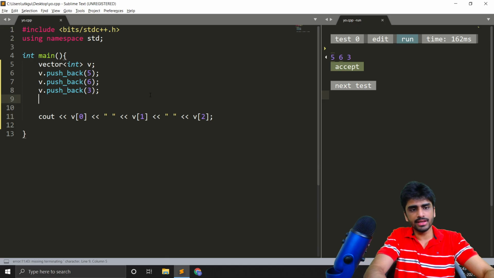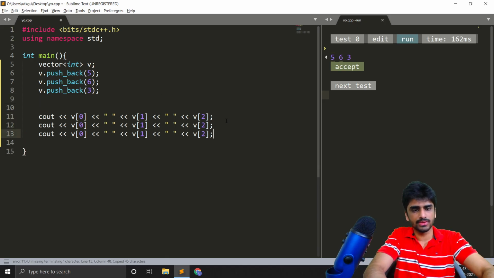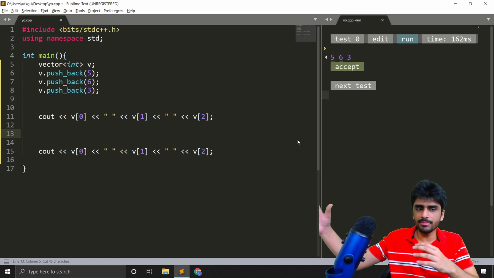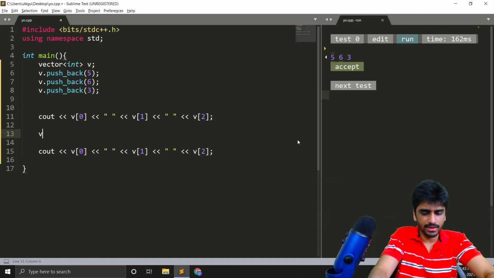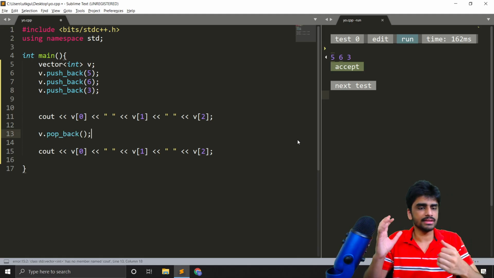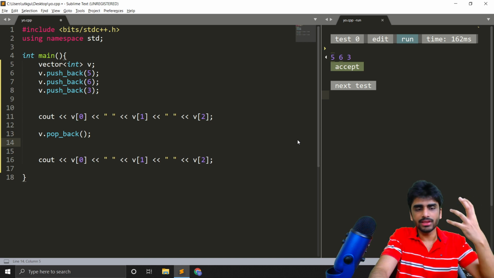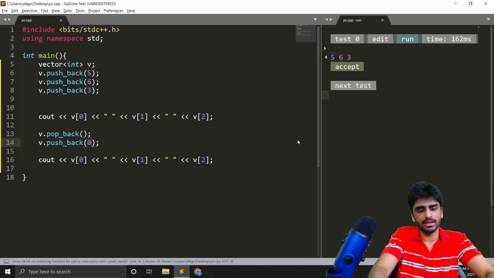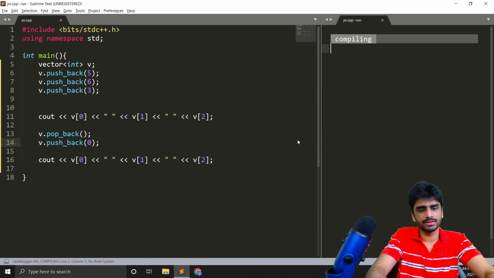Okay, we can even erase some of the elements. We can erase an element from the last index, right? So we can do something like v.pop_back, and what this will do is erase the last element, and the size of the vector will get decreased. So we can push another element after that. Once we have erased that one, we can push another element, and now if we see the result,